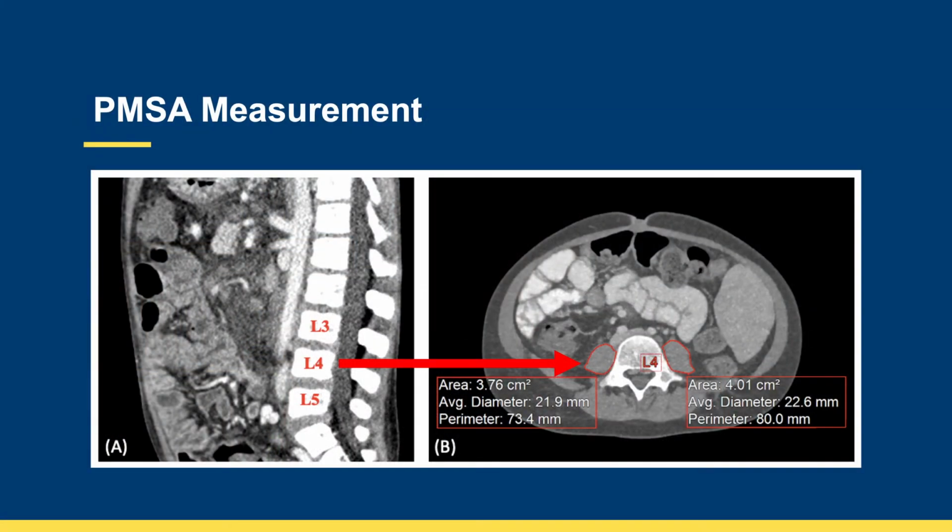We measure the psoas muscle surface area at the fourth lumbar vertebrae on CT or MRI by first locating L4 on the midline sagittal image, finding the corresponding level on the axial image, and using the Synapse 3D tool to trace the left and right psoas muscle, adding those together to get a total surface area. We chose L4 because it's well validated in the adult literature, and there is normative data in children for PMSA at L4 published by the Michigan Morphomics Group, allowing us to calculate a PMSA Z-score for every subject.